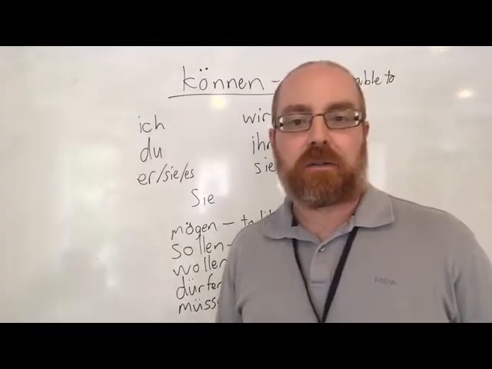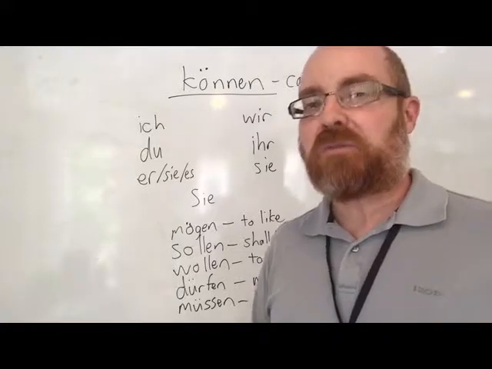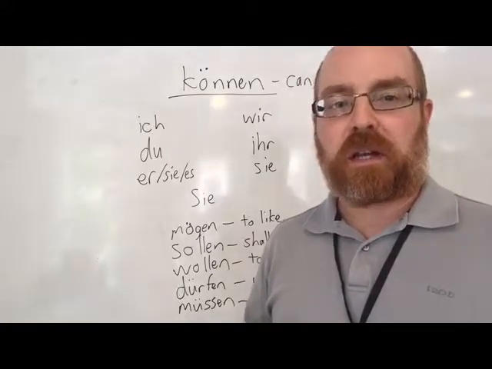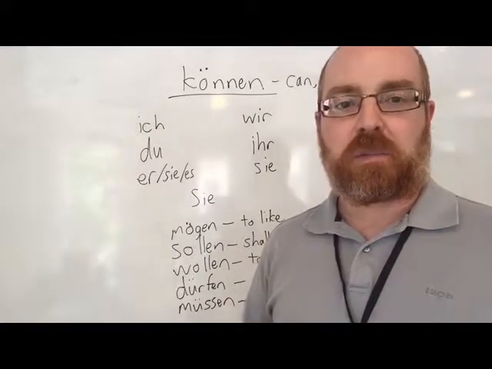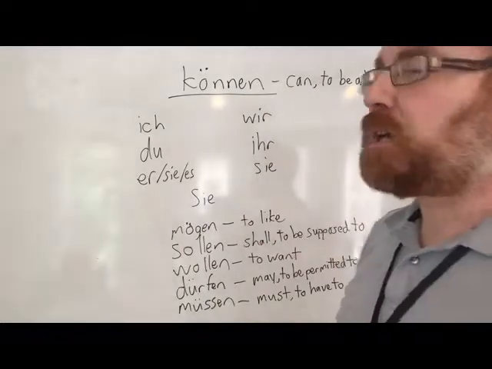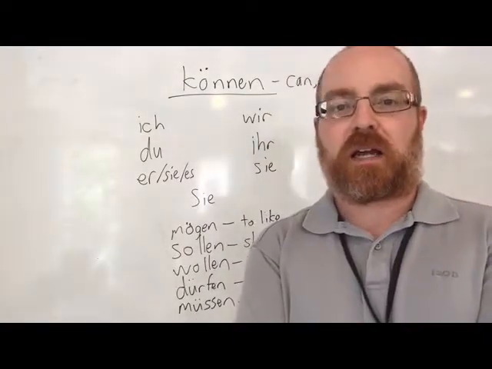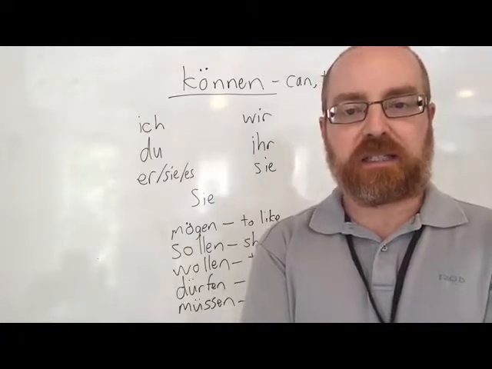Now, why, you might ask, do I not combine these with stem vowel change verbs? Well, modal verbs actually work with another infinitive verb or the main verb in order to complete the meaning of the sentence. So, for example, können means can or to be able to. And if I say in English, I can play guitar, I would say in German, ich kann Gitarre spielen.